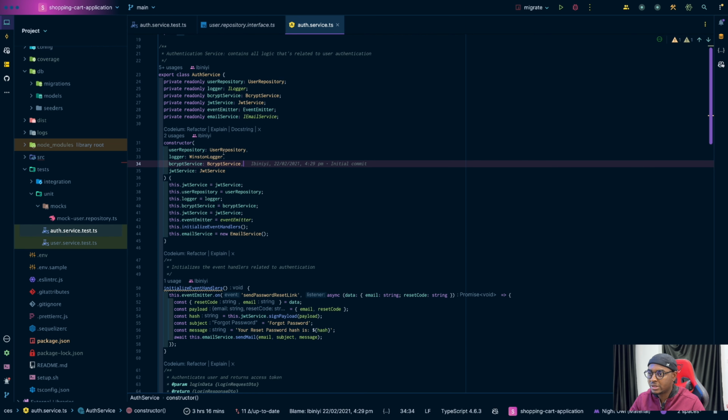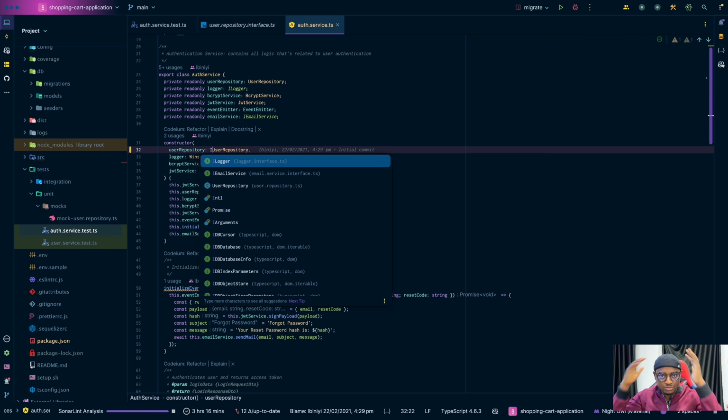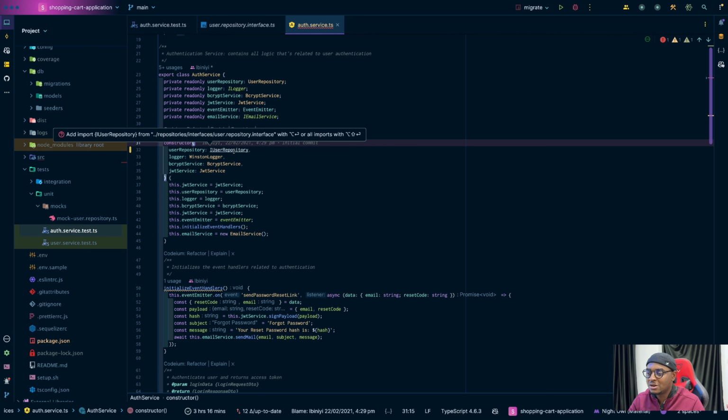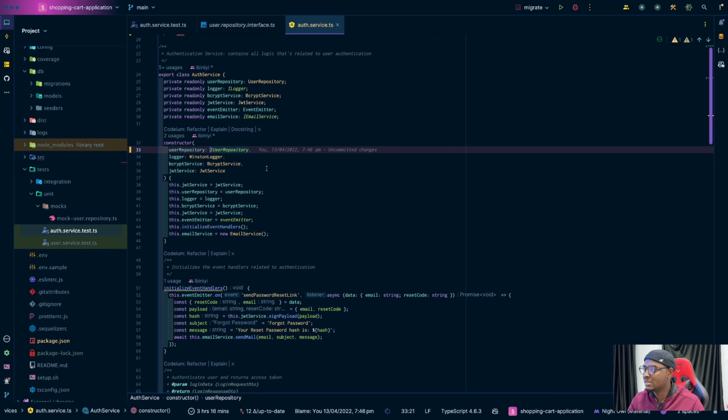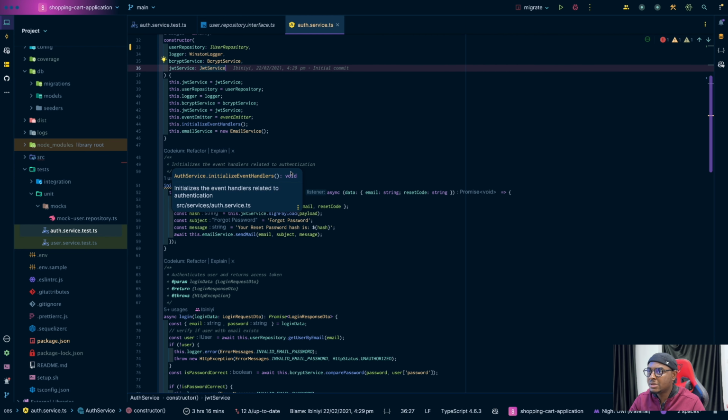Although I think what I should have done here is remove IUserRepository and not just UserRepository. So it makes sense to do this actually. Quickly, let me mention this.